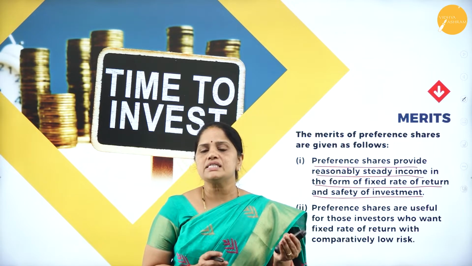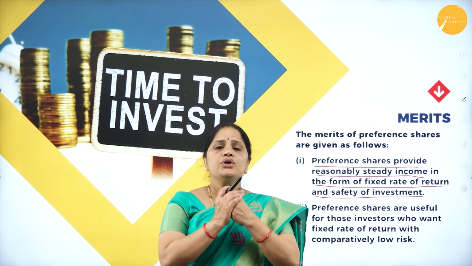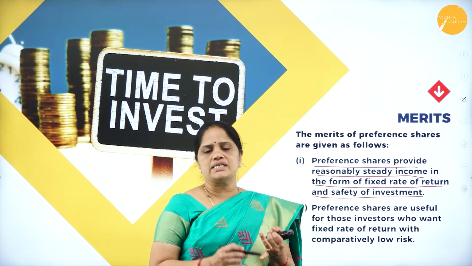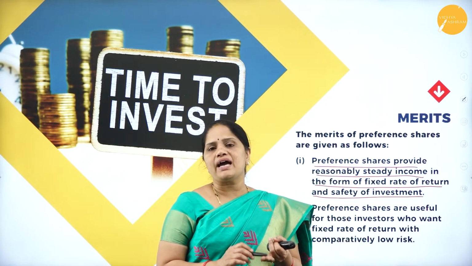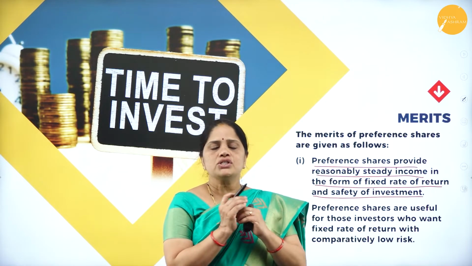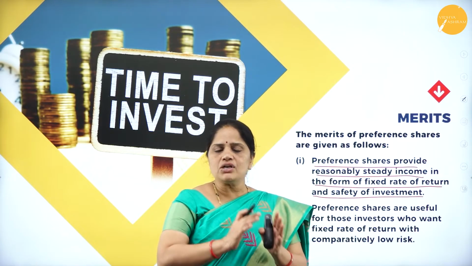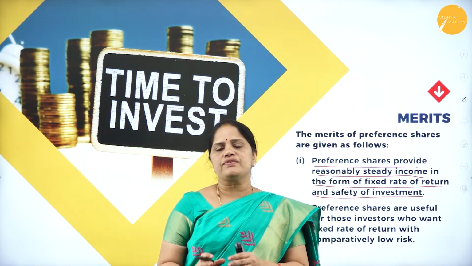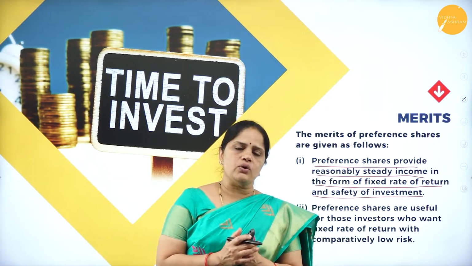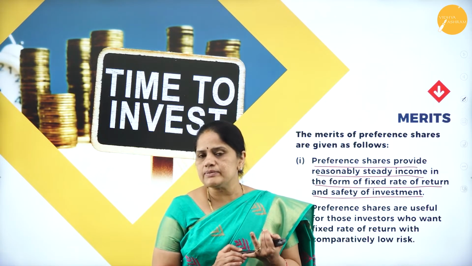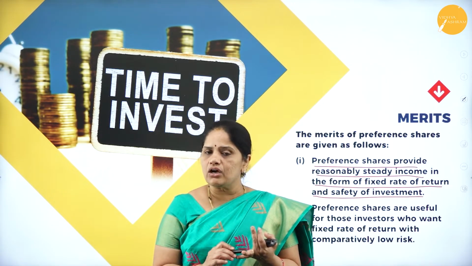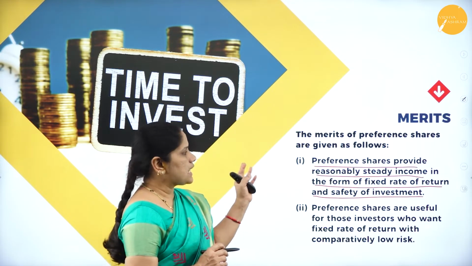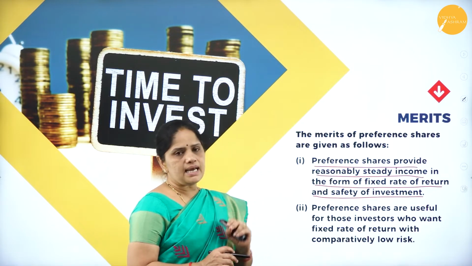If you invest in the preference shares of a company, you can be assured that you will get a fixed rate of dividend, and secondly, your investment will be safe. Once all the creditors are settled, the company will settle the preference shareholders first and only then the equity shareholders. So in terms of safety of investment and return on investment, preference shares are the safest kind of investment for first-time investors.